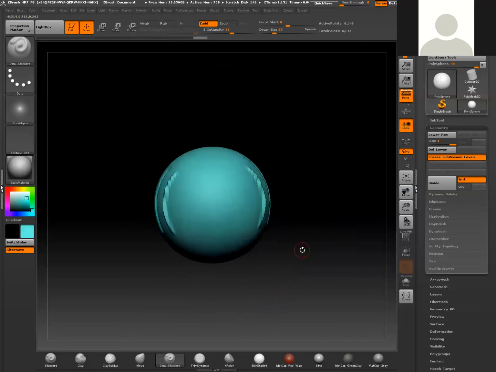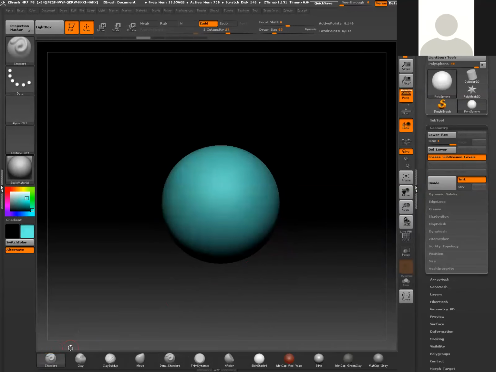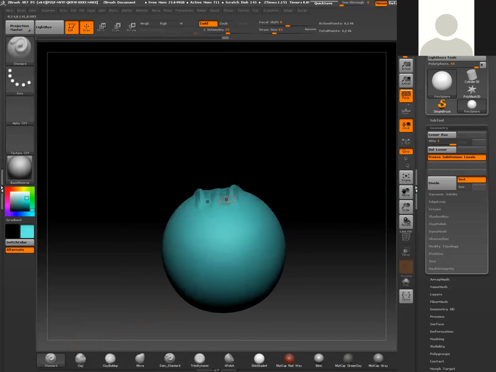So the easier way to manage that, or at least what I try to do, let's go ahead and select our standard brush. Our standard brush is set to Z add. So what I tend to do is start treating the brush as additive, but when I want the inverse effect, you can just hold down Alt, and now you can basically carve in. It's a little hard to see here, but let me just start carving in.